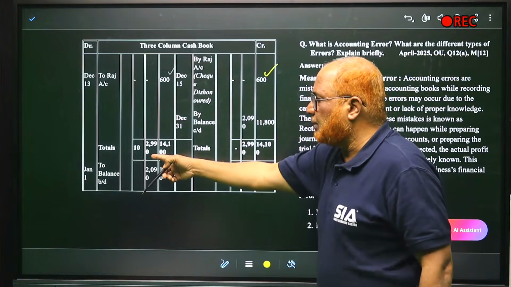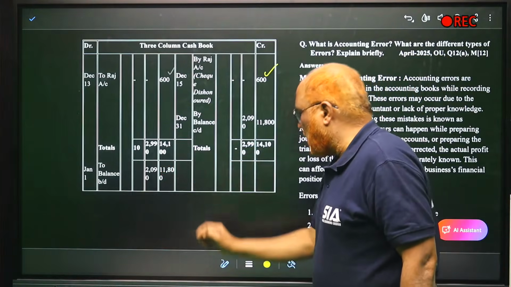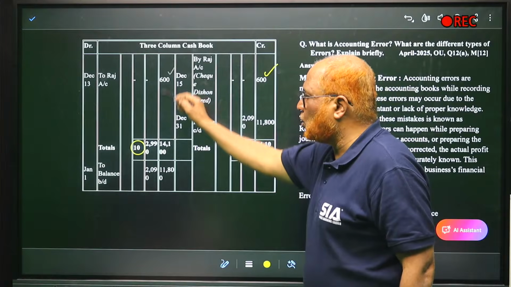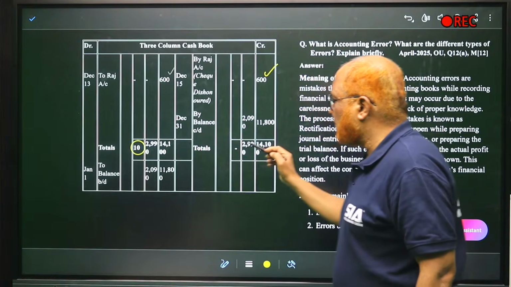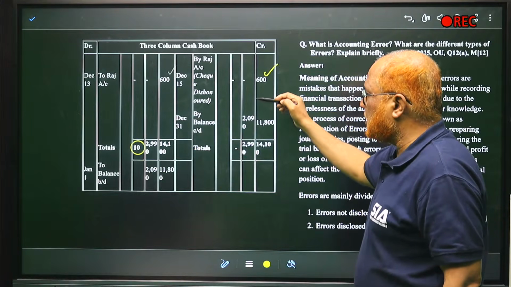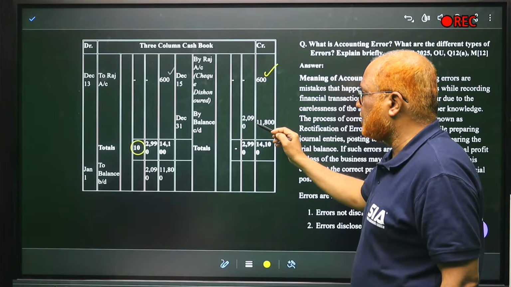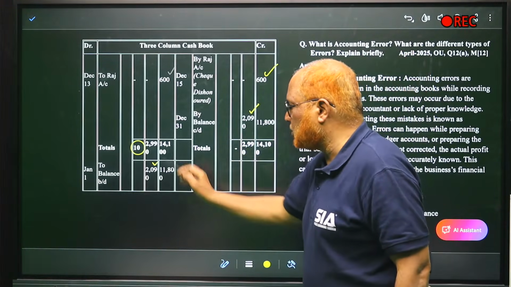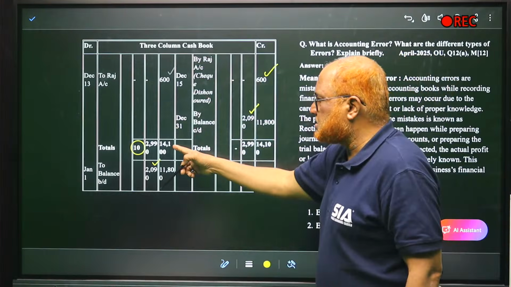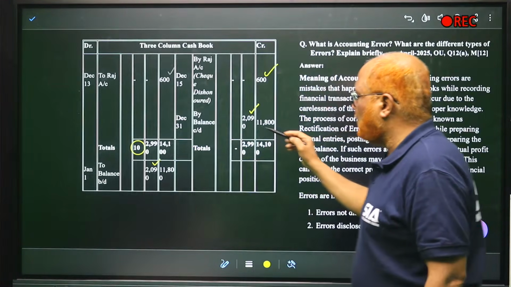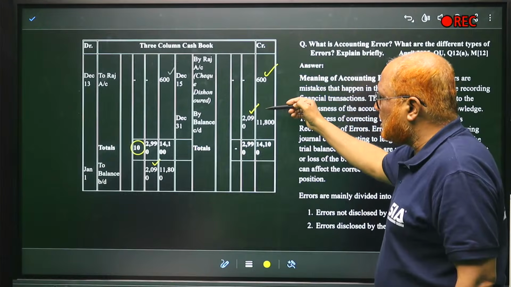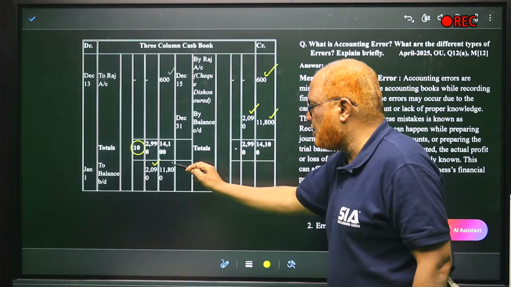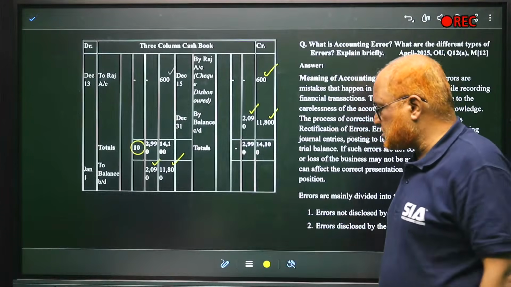Take the total of the debit. The discount allowed is 10, whereas 2,990 is the total on the debit side in the cash column. From 2,990, subtract all the credit values and you will get 2,009. This is the balance carried down, so balance brought down is 2,009. Similarly, the bank column debit side is 14,100. From 14,100, if we subtract all the credit side items, we get 11,800. This is the balance carried down. 12 marks. Over.